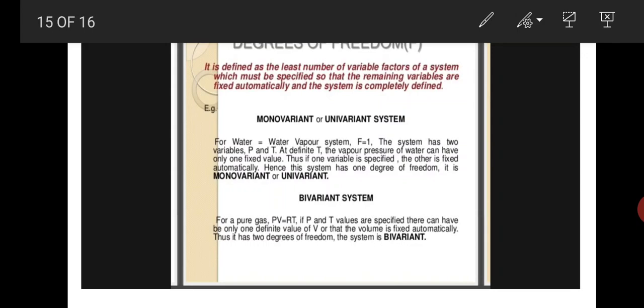Next is a bivariant system. For a pure gas, PV is equal to RT. If pressure and temperature values are specified, there can be only one definite value of volume, or the volume is fixed automatically. Thus, it has 2 degrees of freedom. Hence, it is called a bivariant system.